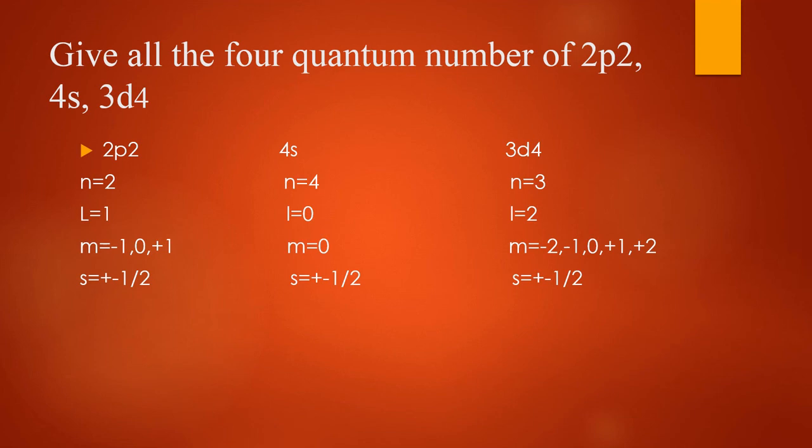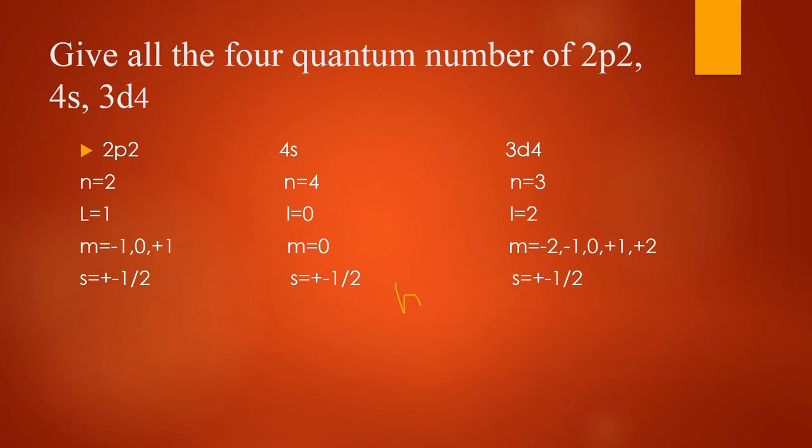3d4: n is equal to 3, l is equal to 2, because l equal to 2 indicates d subshell. There are 5 values, 5 orientations in an orbital: -2, -1, 0, +1, +2, like dxy, dyz, dzx, dz square, dx square minus y square, and s has plus half, minus half values.